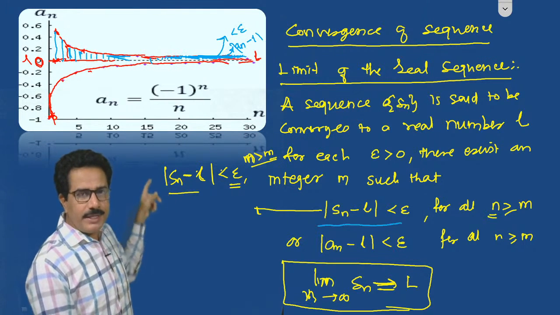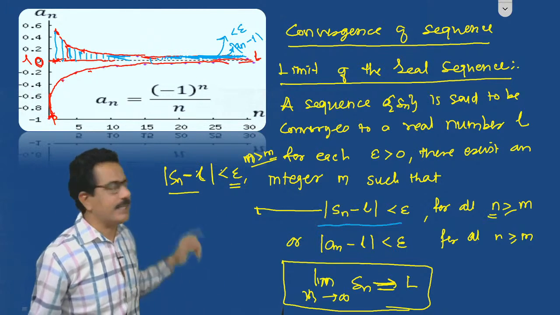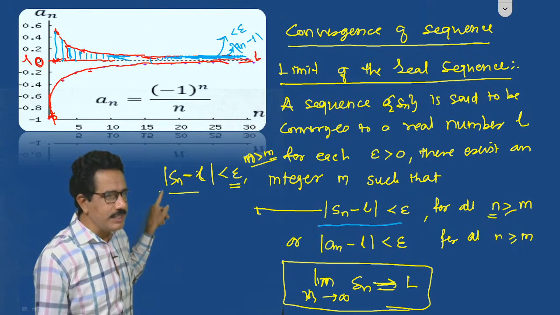Now our aim is to convert this definition into the form of a metric. The modulus is converted into the distance.